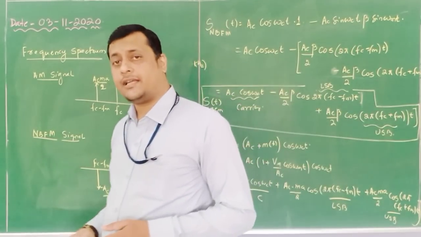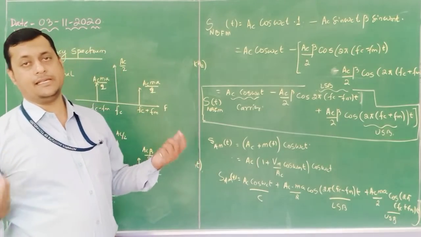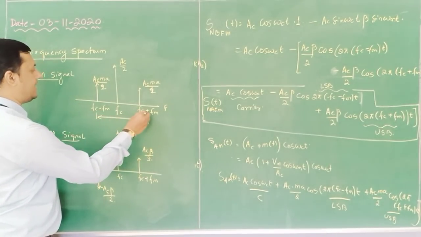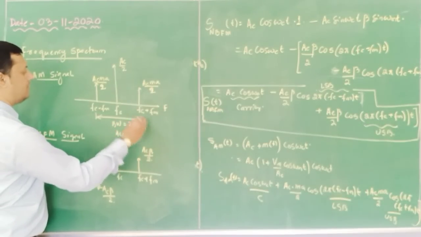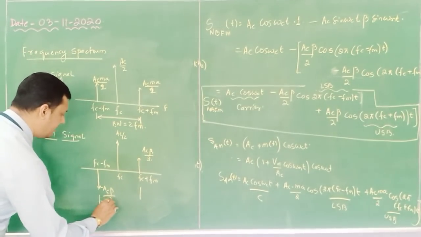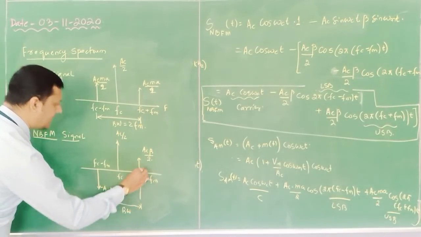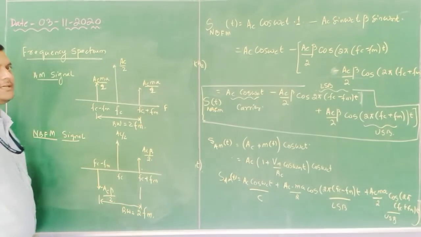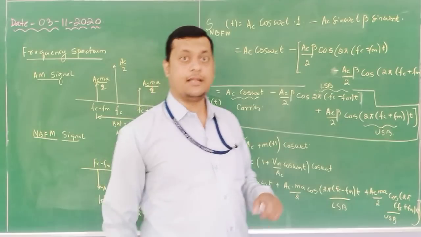Now what is the similarity? The similarity is that the bandwidth of AM and the bandwidth of NBFM remain the same. How? What is the bandwidth of the AM signal? This is the higher frequency, this is the lower frequency, so the bandwidth equals 2Fm. Similarly, what is the bandwidth for NBFM? It is the upper sideband minus the lower sideband, again 2Fm. So the similarity is that the bandwidth of AM and NBFM signals are the same.